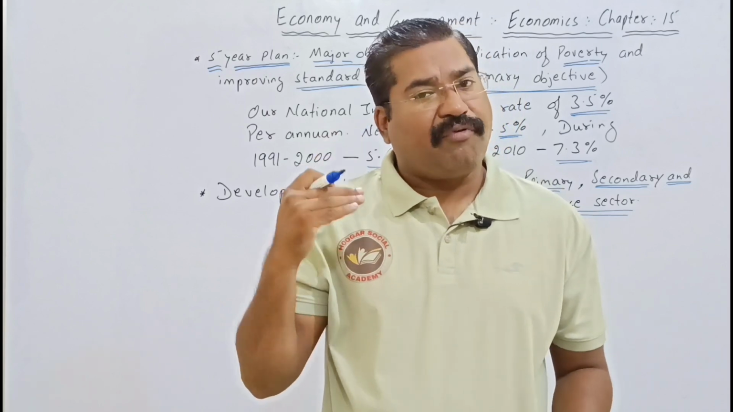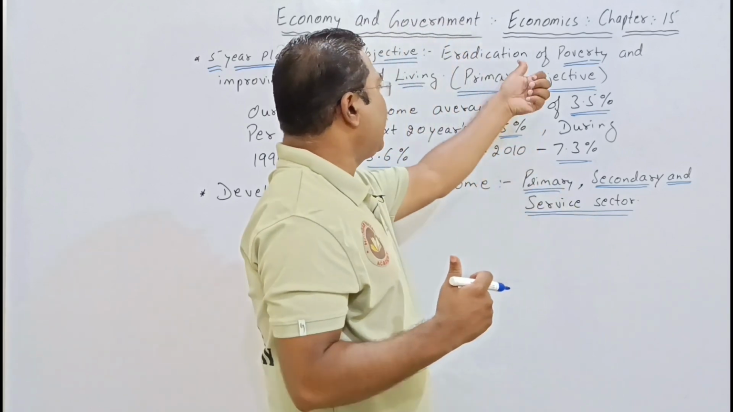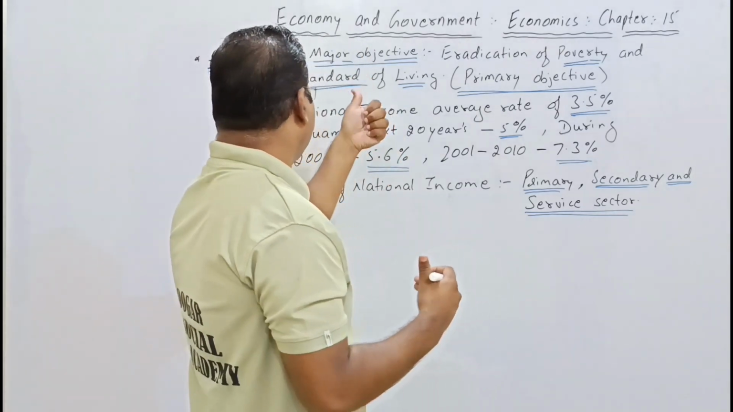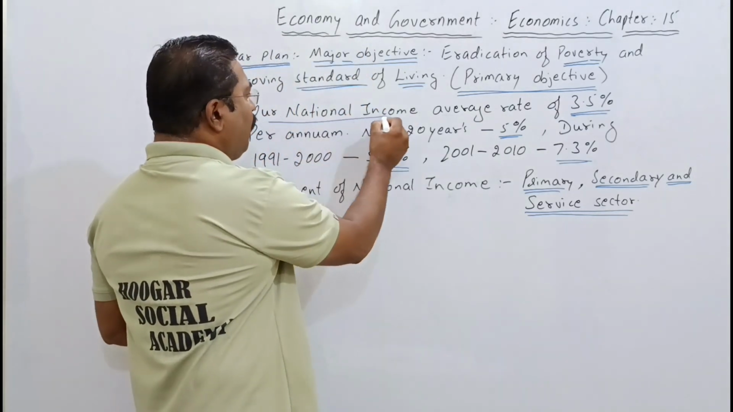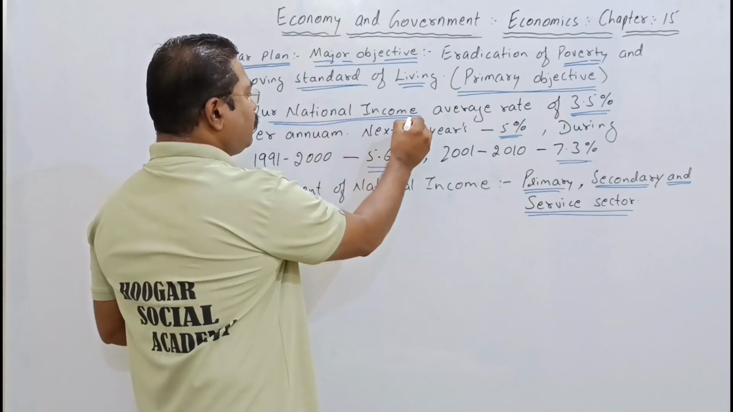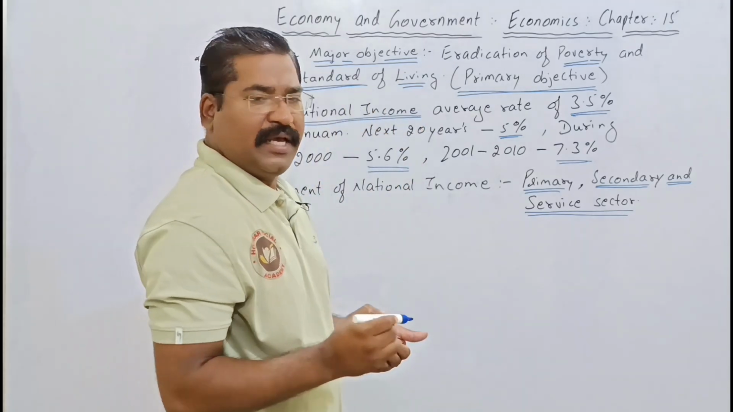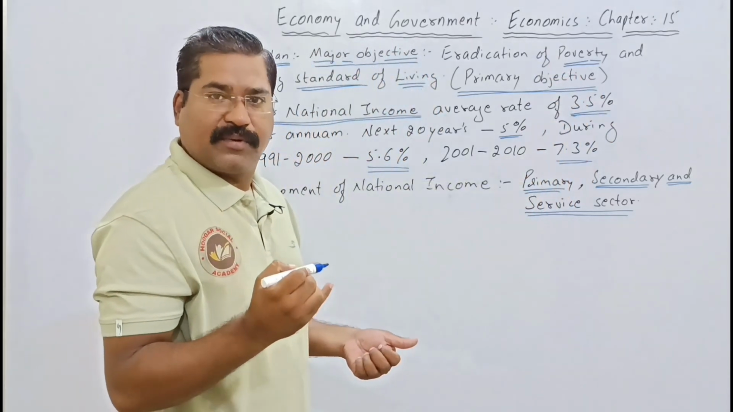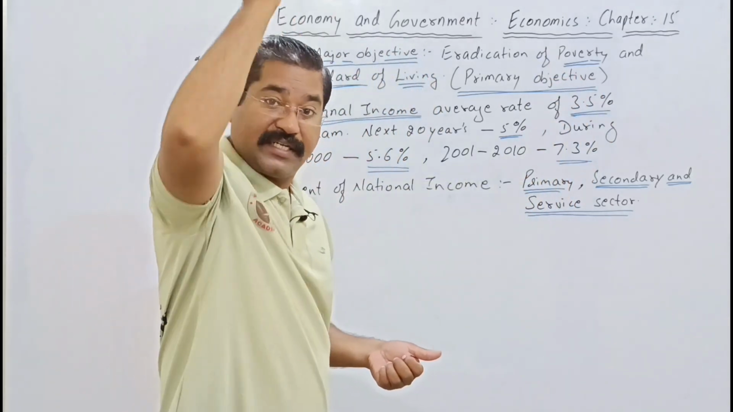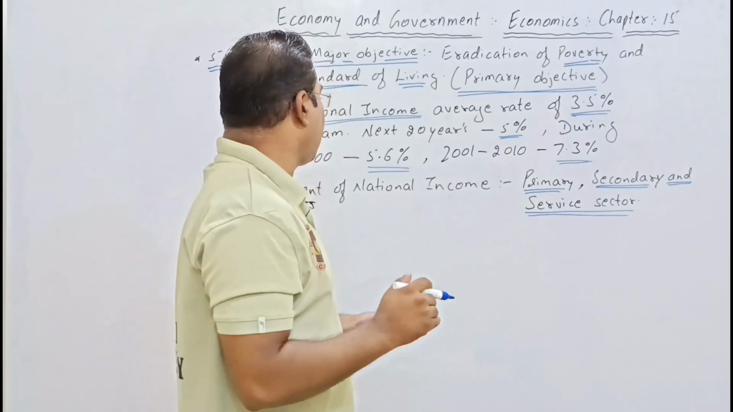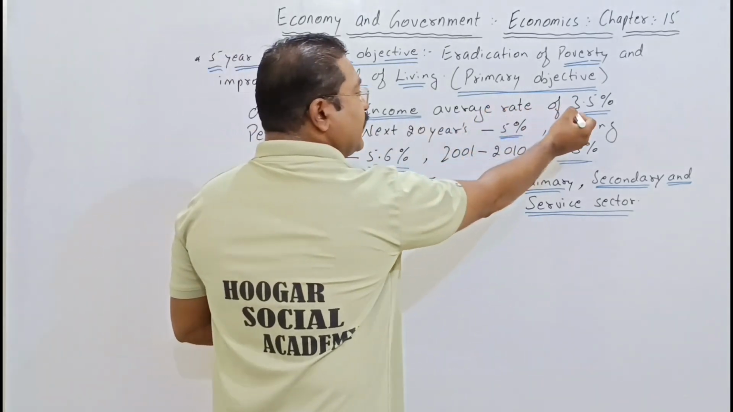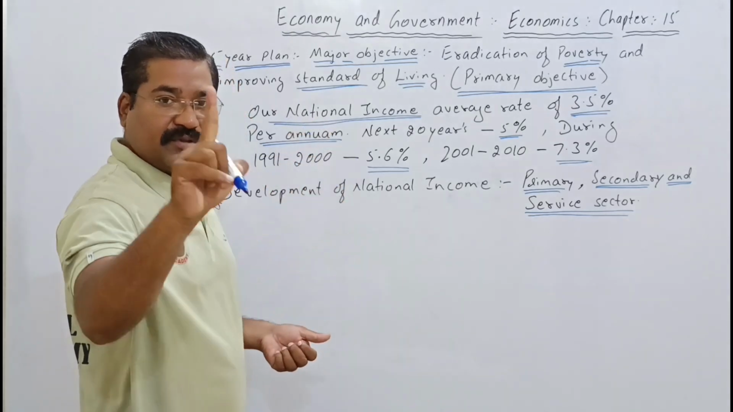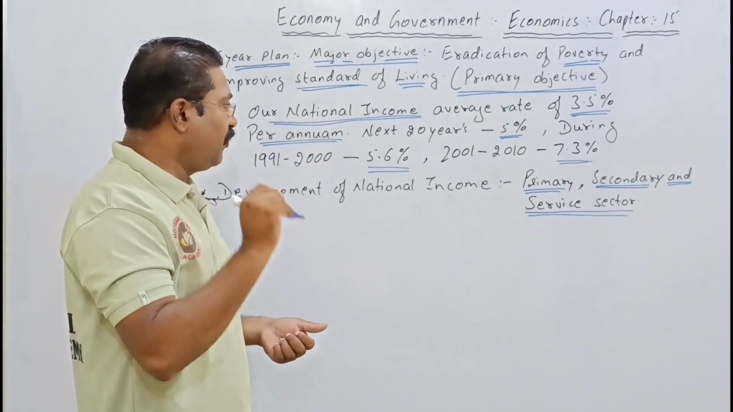So the 5-year plan focuses majorly on the eradication of poverty and improvement in the standard of living. When we look over our national income, it was on an average rate of 3.5 percent from the period of 1951 we have been talking. Our national income average rate was 3.5 percent per annum, for the whole year.